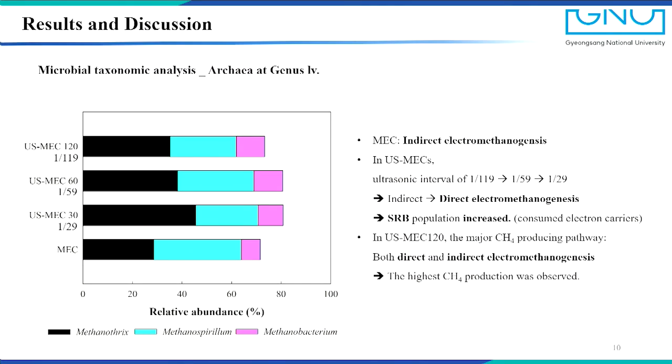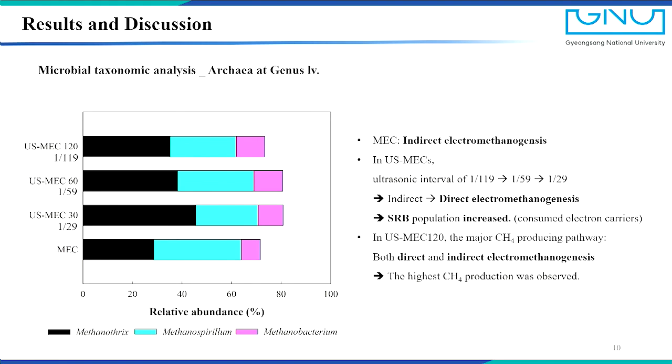In the literature, direct electromethanogenesis could enhance methane production. However, in this study, contrary to the literature, methane production increased as the population involved in direct electromethanogenesis decreased. It might be due to excessive levels of ultrasonic energy, and the SRB consume electrons and electron carriers and reduce them to hydrogen sulfide.